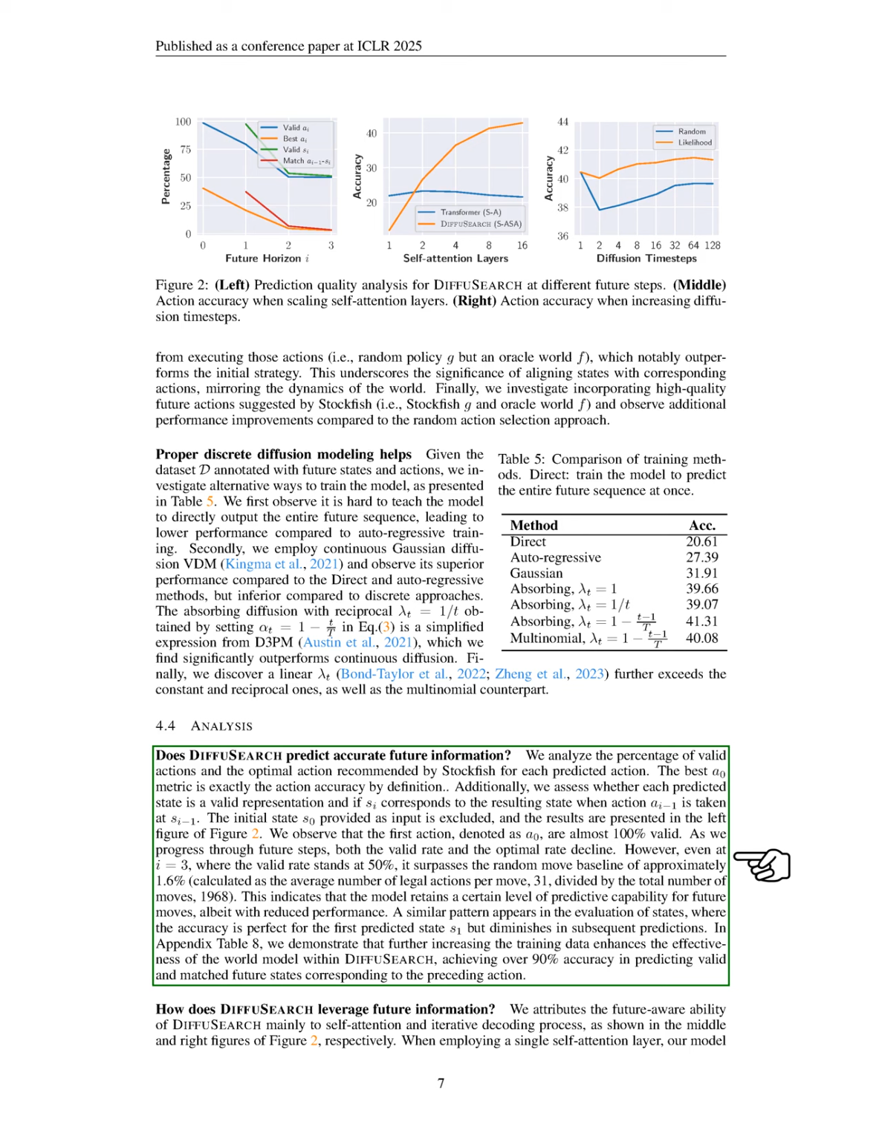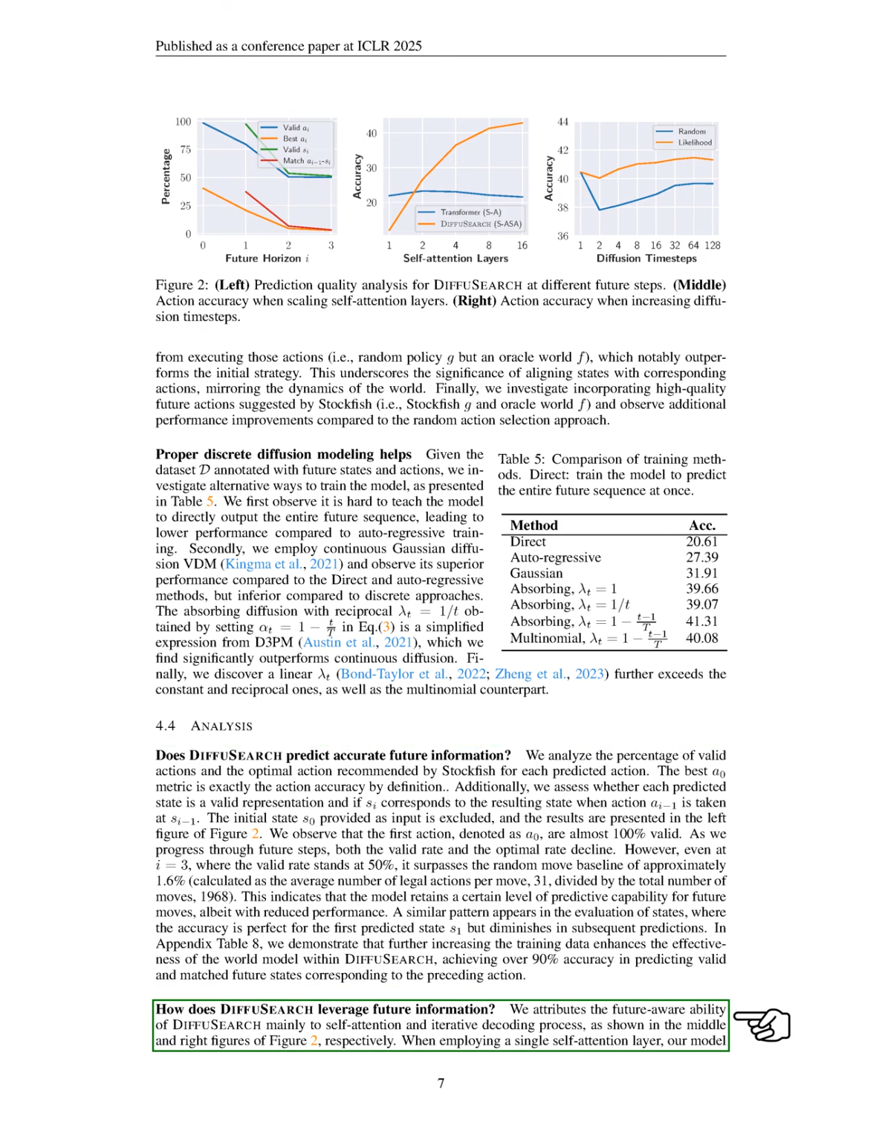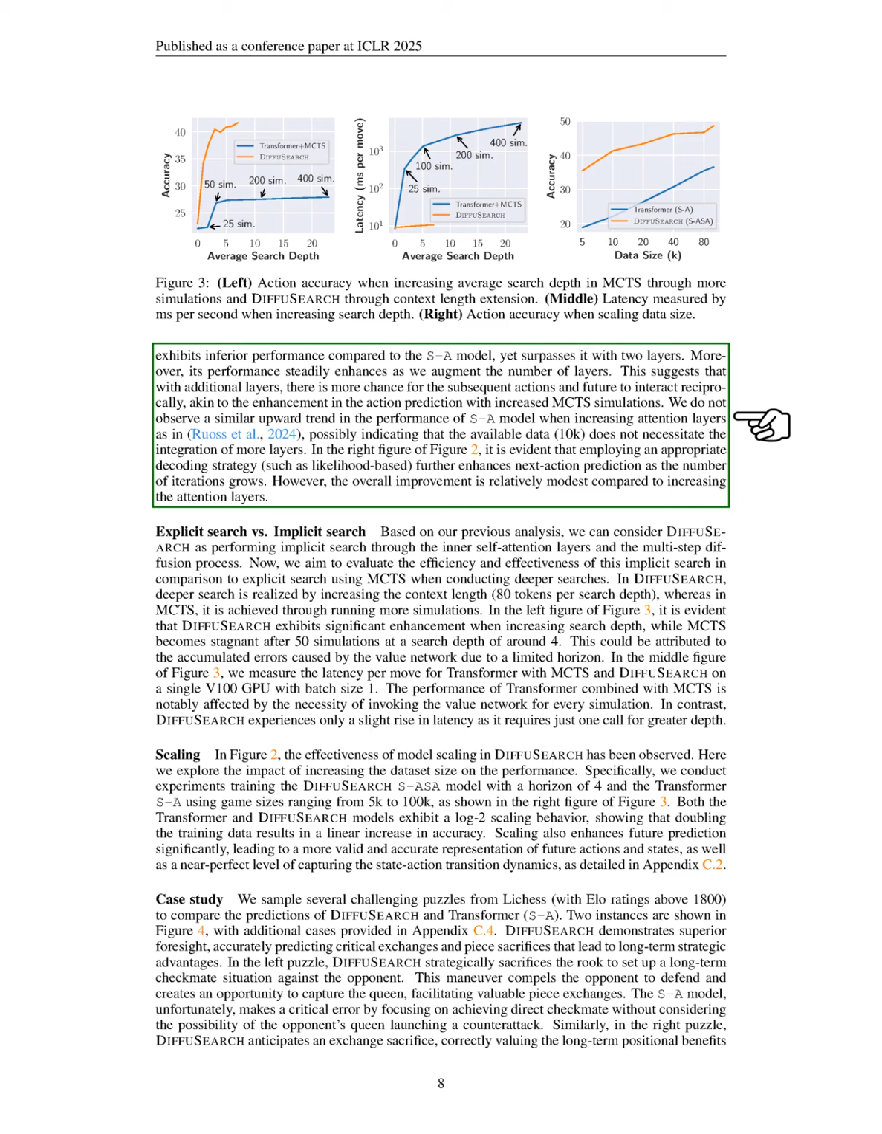Next, we discuss how DIFFUSEARCH utilizes future information. We attribute this capability mainly to the self-attention mechanism and the iterative decoding process. When we use a single self-attention layer, our model performs worse than the SA model, but it outperforms it with 2 layers, and performance continues to improve with more layers.